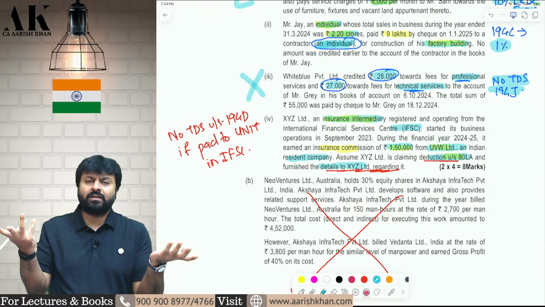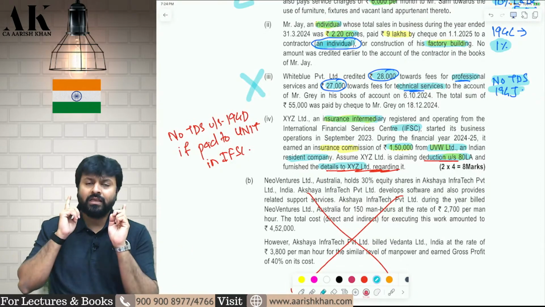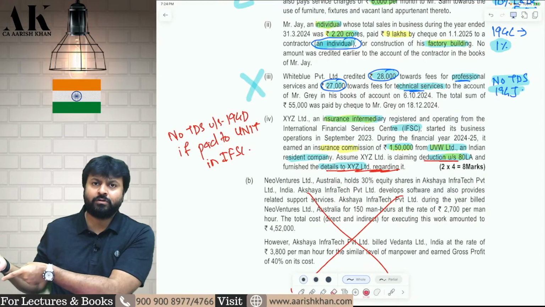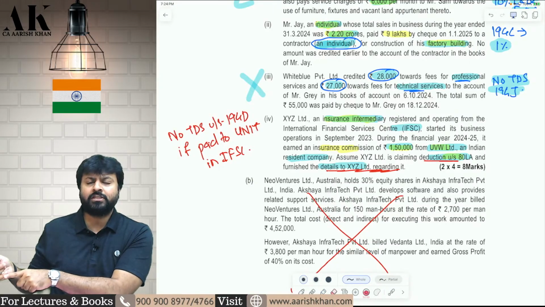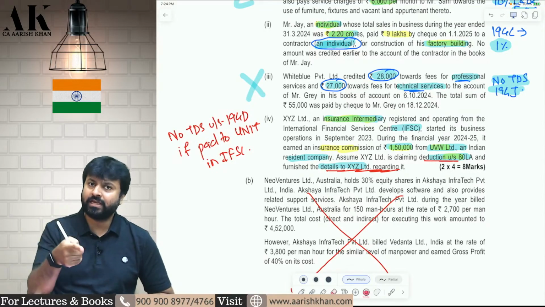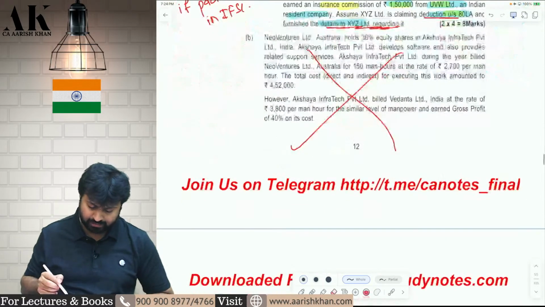Sir, where it is given, sir? We don't know. It is given in the form of what? In the form of amendment. Go and check the amendment video for September 2025. There is a separate notification put by the ICAI. In that it is mentioned. Okay. So, that amendment video is there on the YouTube. You can check it over there. Okay. I hope it is clear to all of you.